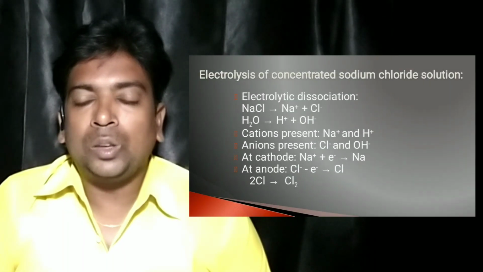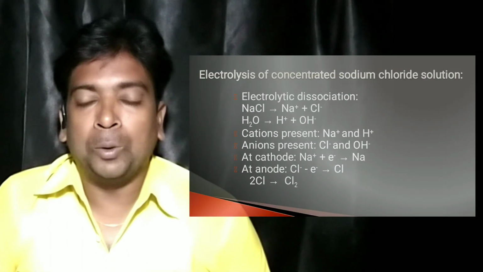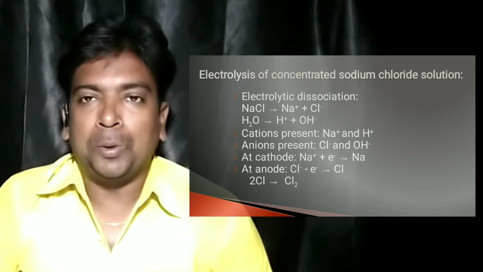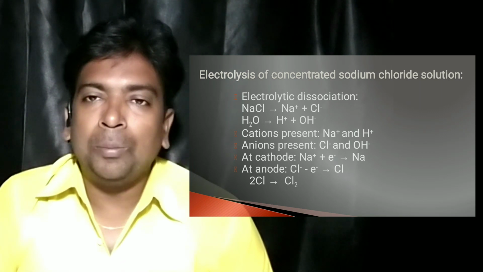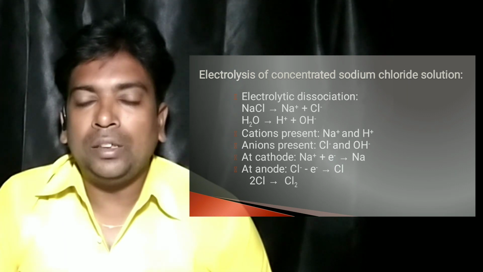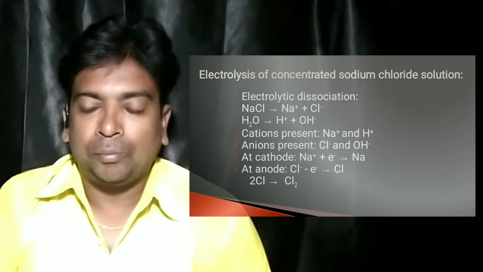Let us take concentrated sodium chloride solution. In the electrolyte, the positive ions present are sodium ion and H plus ion, and the negative ions present are chloride ion and hydroxide ion.